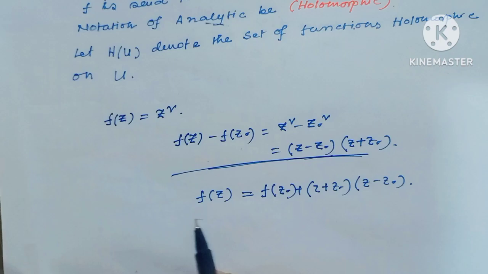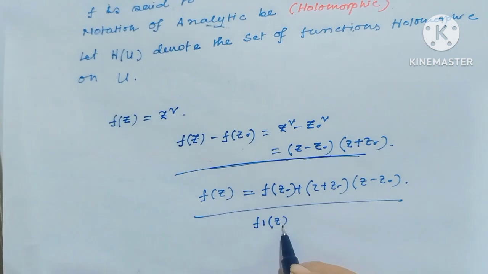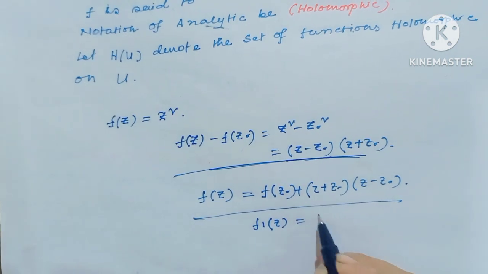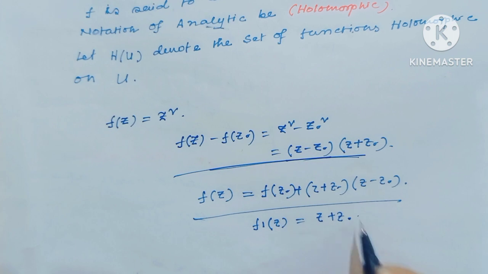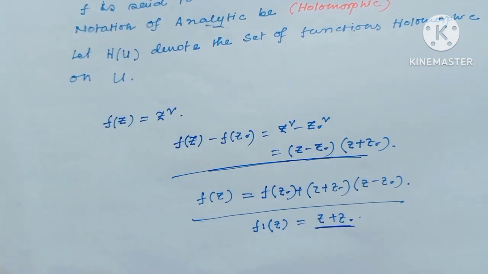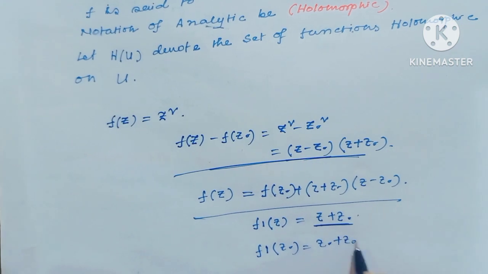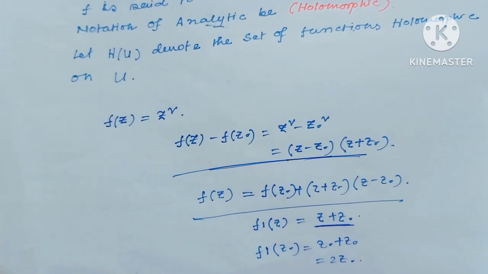Therefore we can write f1 of z equal to z plus z0, and obviously this function is continuous at the point z0, and f1 of z0 is z0 plus z0, which is 2 z0.